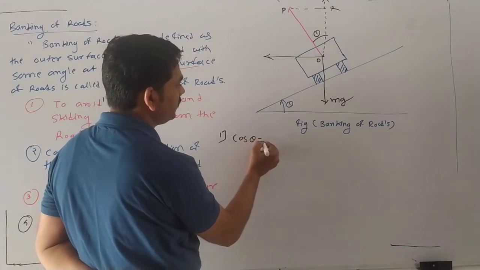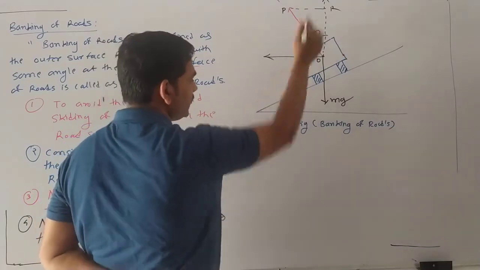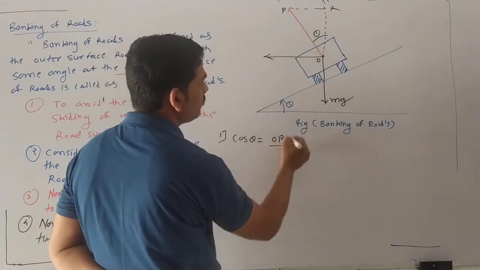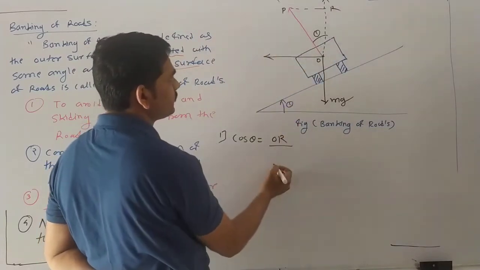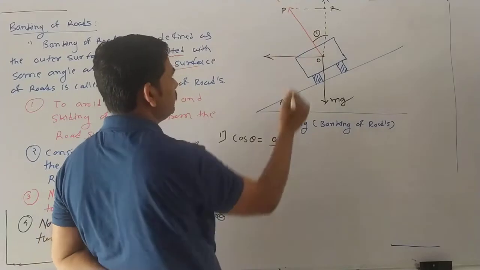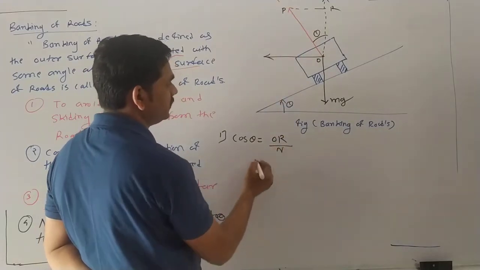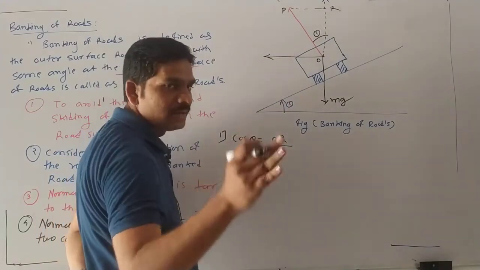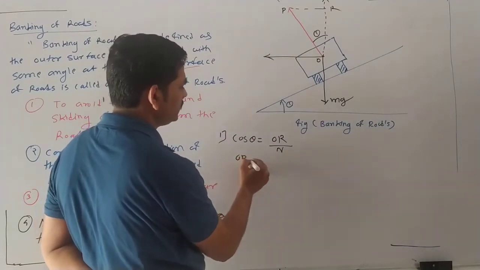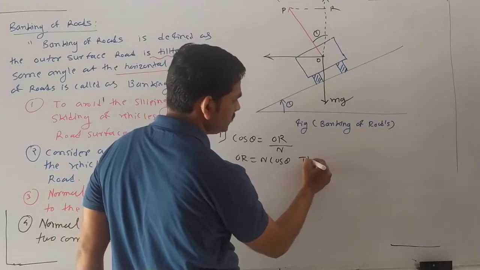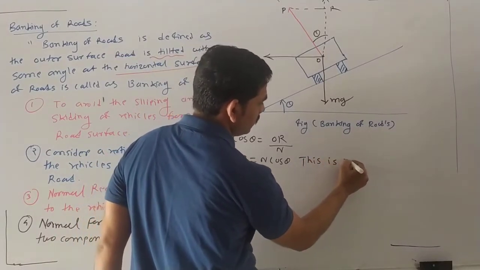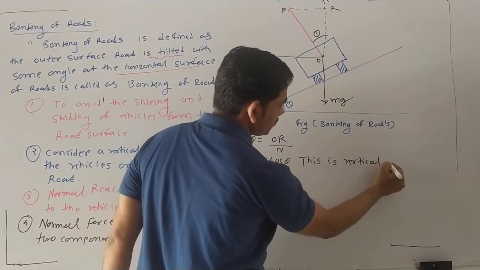Cos theta is equal to the adjacent side OR upon the hypotenuse. The hypotenuse is this N. So OR is nothing but N cos theta. So this is the vertical component.